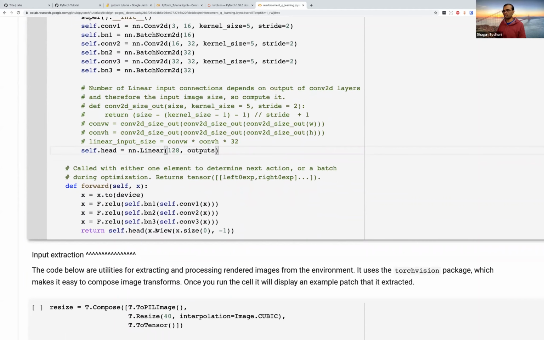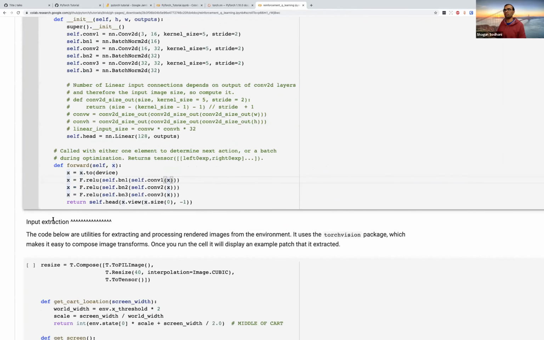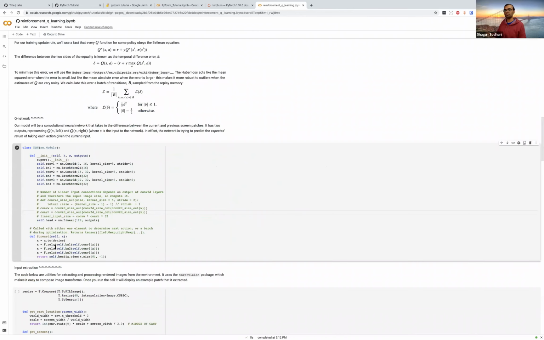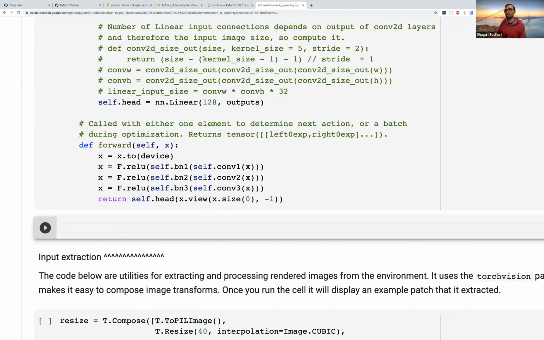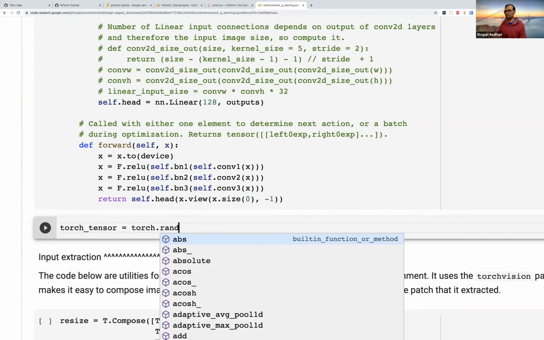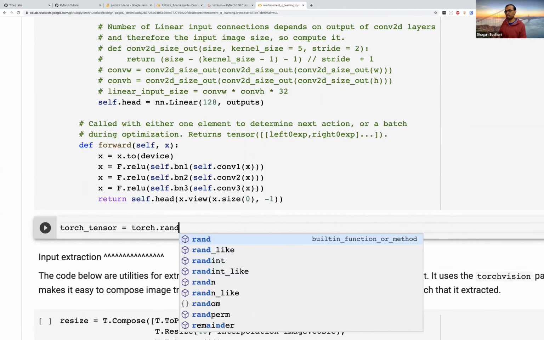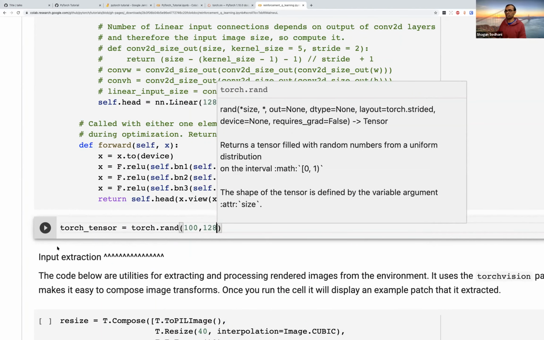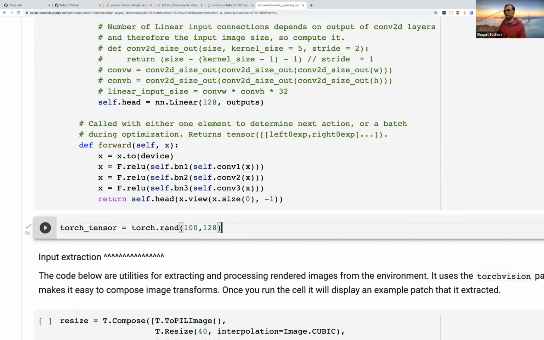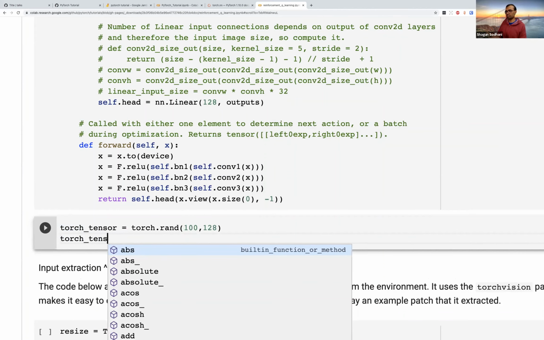Let's just talk about this last piece called view. I think view came up at a bunch of places, so I just want to make sure that piece is also clear to everyone. So let's say I have a torch tensor, which is torch.rand of shape 100, 128. So I have a tensor which is of the shape 100, 128, and now I want to reshape. Let's just first print the shape.